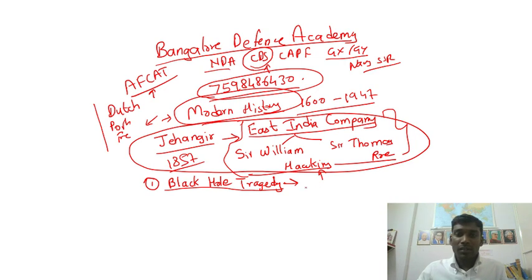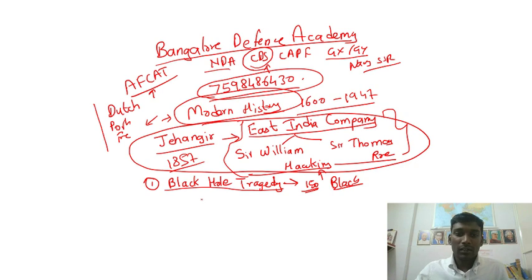Siraj-ud-Dowlah had imprisoned some English officers. Nearly 150 Englishmen were arrested and sent to jail, and most of them died due to suffocation. This tragedy is called the Black Hole Tragedy.